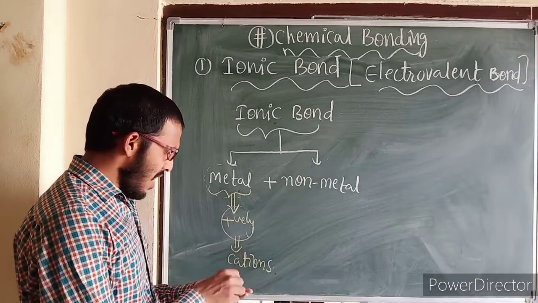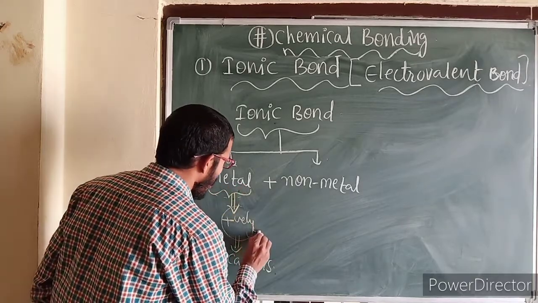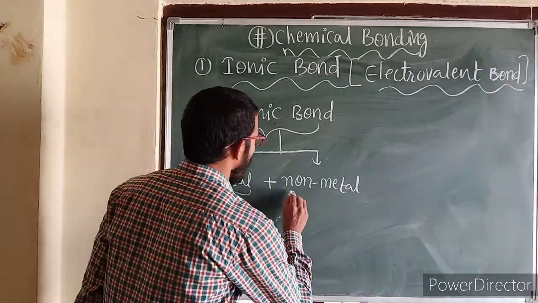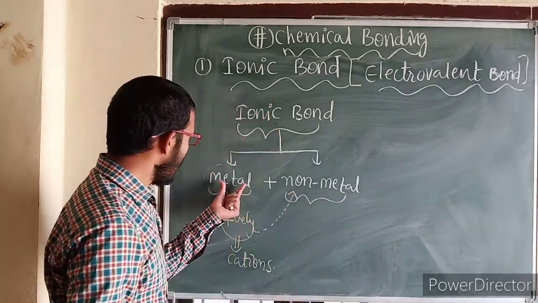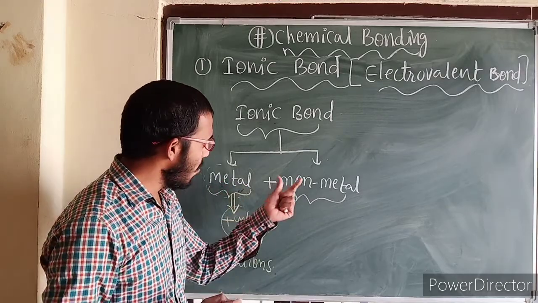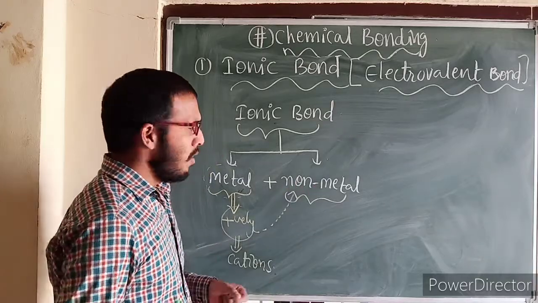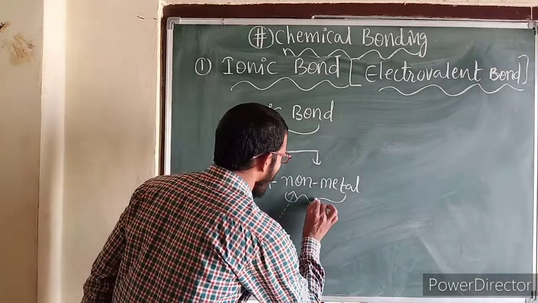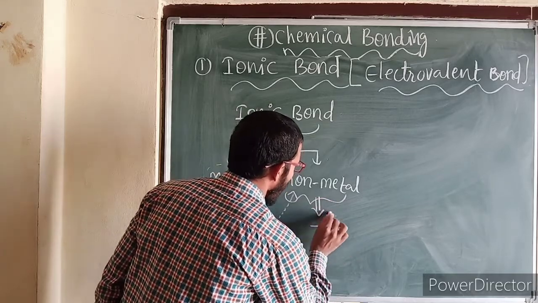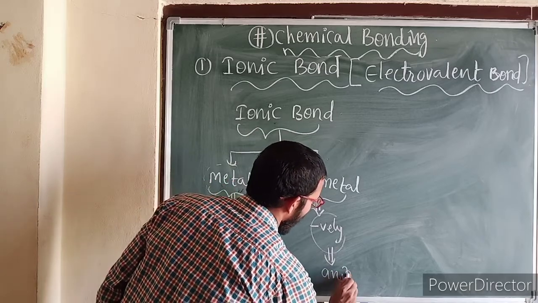Now, whatever electrons are lost by this metal, the same number of electrons will be taken by this non-metal. Suppose this has lost one electron, then the same one electron is taken by this non-metal. So indirectly it is gaining one electron. Whenever it gains one electron, it converts into a negatively charged species. This negatively charged species is known as an anion.